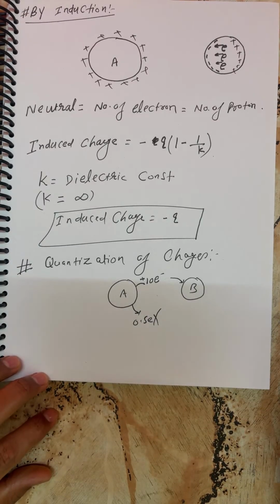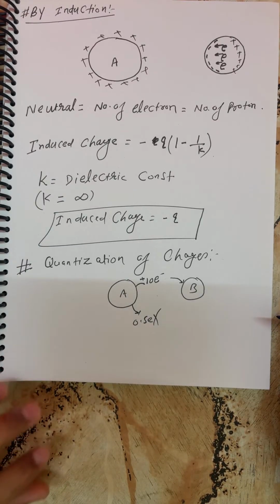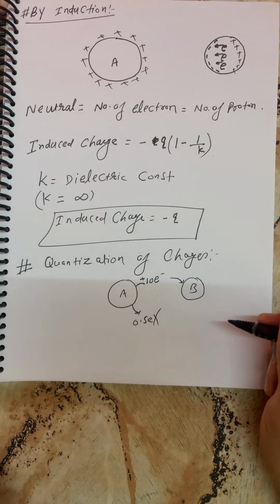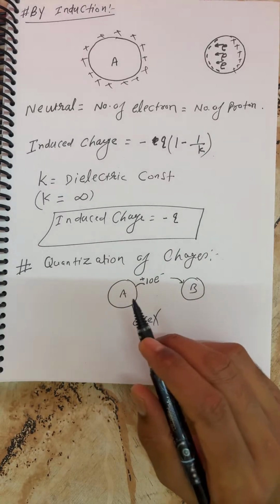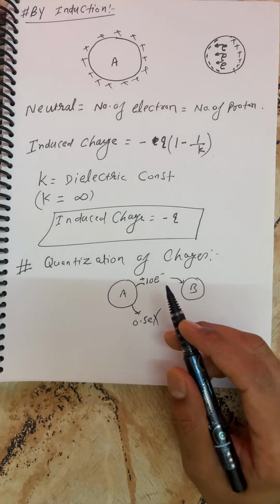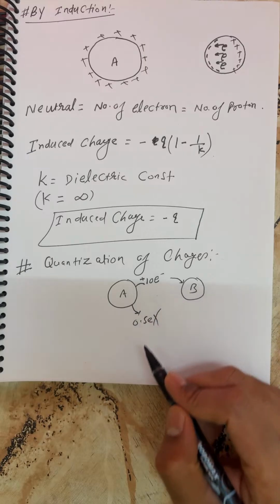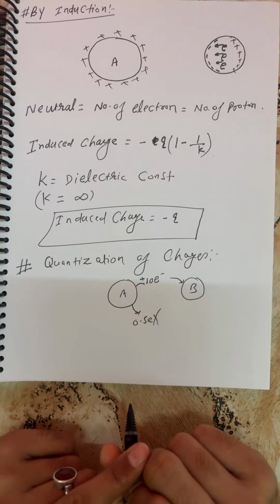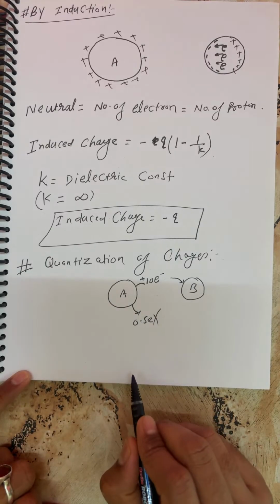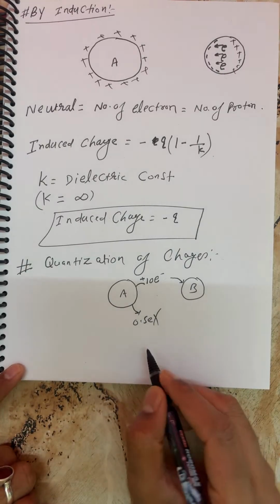Why is it not possible, dear? Because, as all of you know, the electron is the smallest unit of charge, which is not divisible. So, students, what is the result?